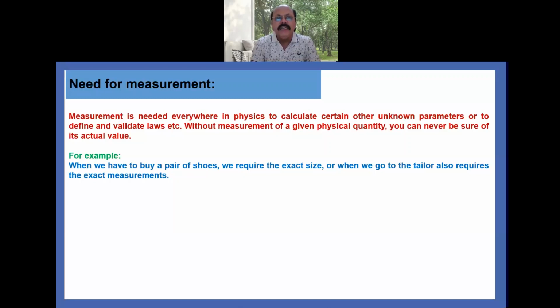For example, when we have to buy a pair of shoes, then we require the exact size, or when we go to the tailor, we also require the exact measurement. So many examples in daily life.